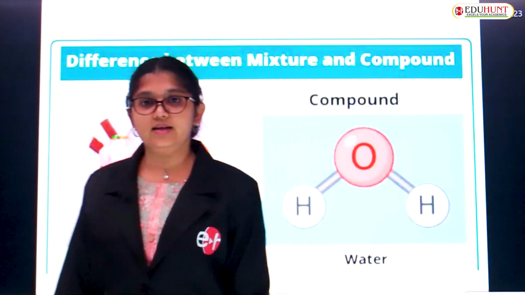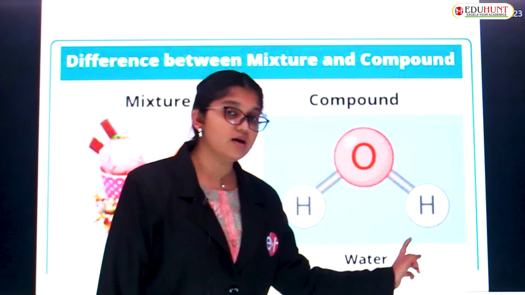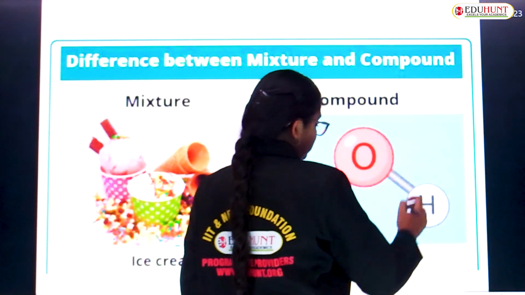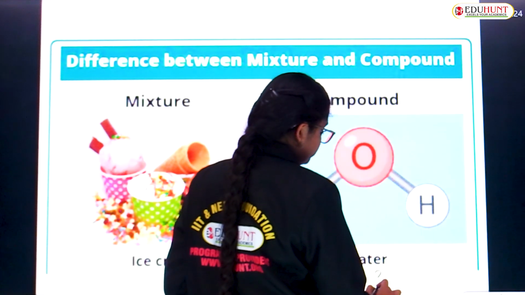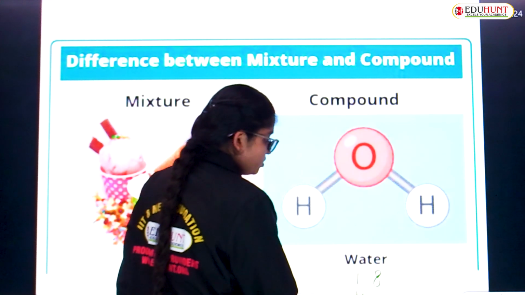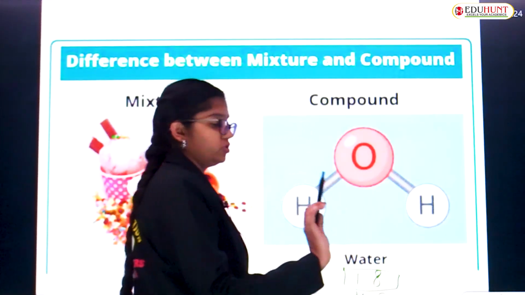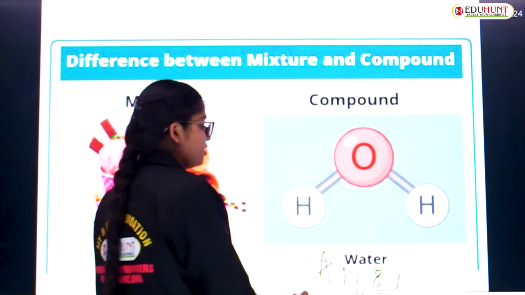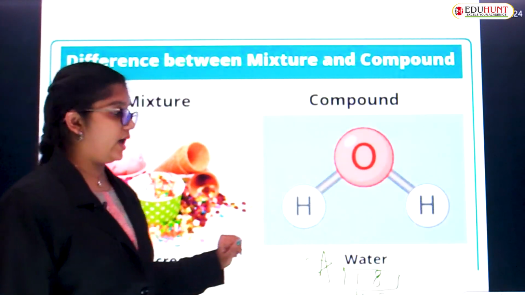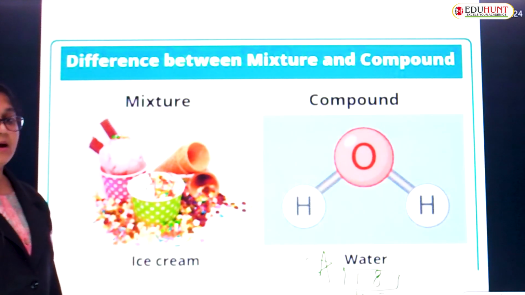And coming to water, it is a compound of 2 hydrogens and 1 oxygen in the ratio 1:8. What is 1 and what is 8? 1 is hydrogen and 8 is oxygen. The hydrogen to oxygen ratio is 1:8, a fixed proportion. It has a fixed proportion by weight. So the example of a compound is H2O, and ice cream is an example of a mixture.